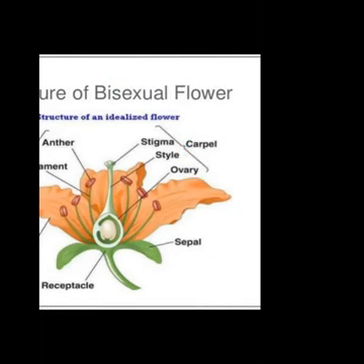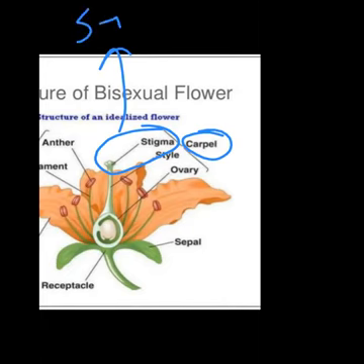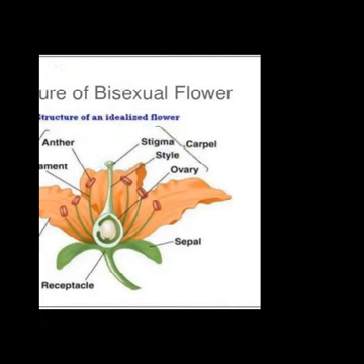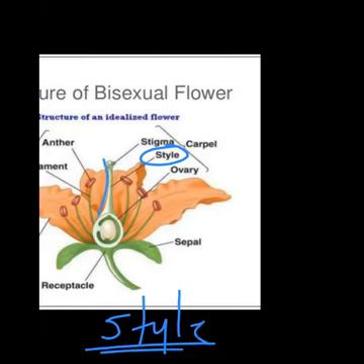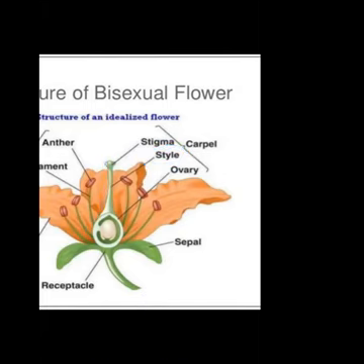Now this carpel is divided into three regions. The upper sticky part, it's sticky होता है, is called stigma. The long tube that arises from the stigma till the ovary is called style. हाँ, क्या नाम है इसका? Style. Right, style में खड़ा है भाई, है ना? ये देखो. So it is style. And at the base, the swollen part is there.